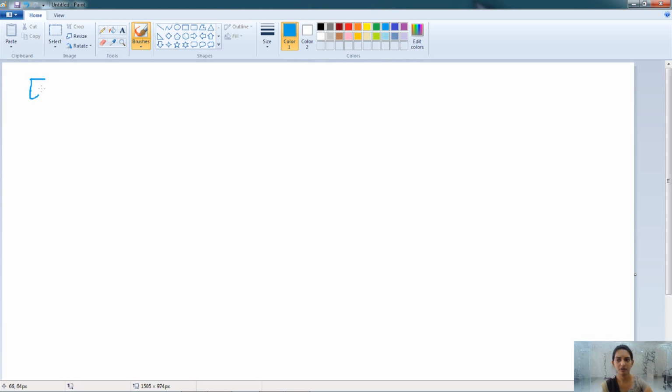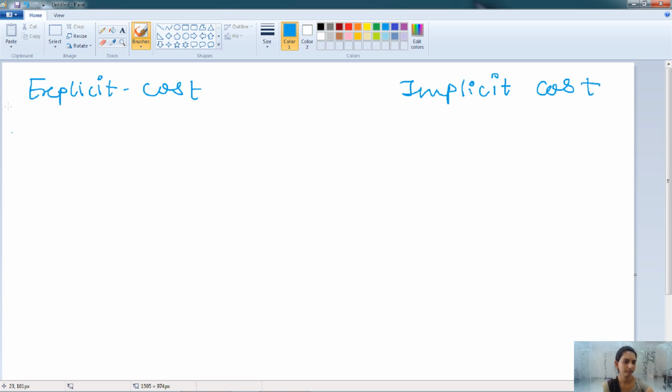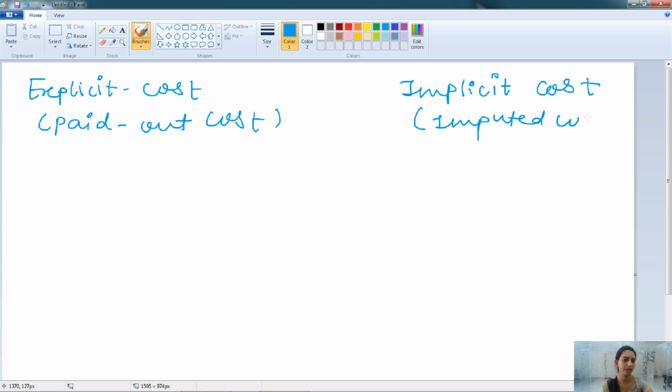The other type of cost is the explicit cost and implicit cost. Here explicit cost is also known as paid out cost, whereas implicit cost is known as imputed cost.